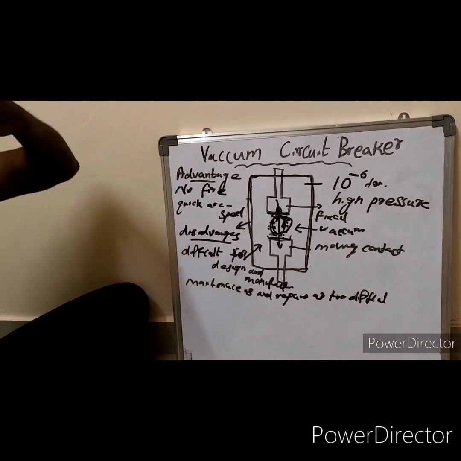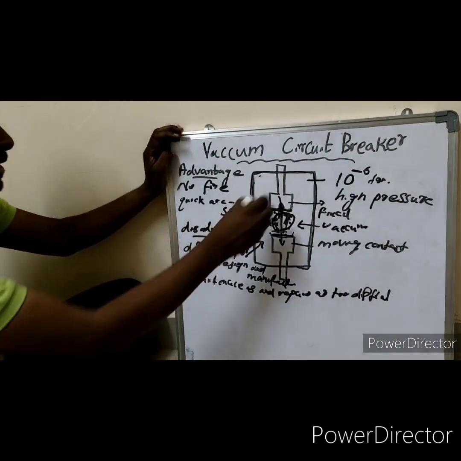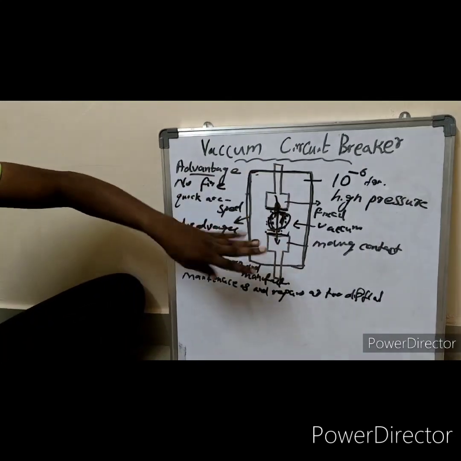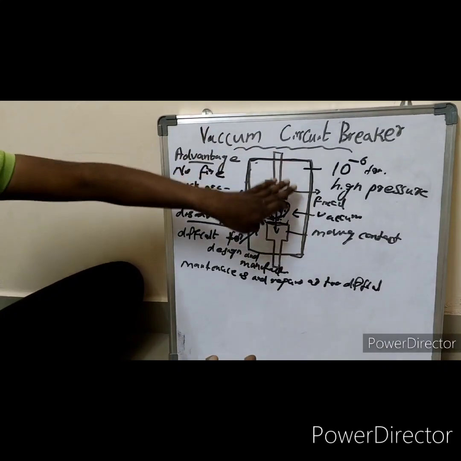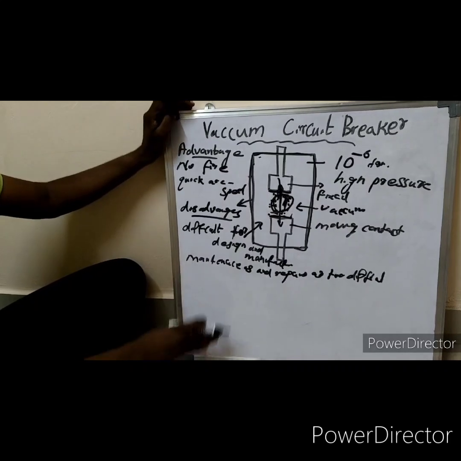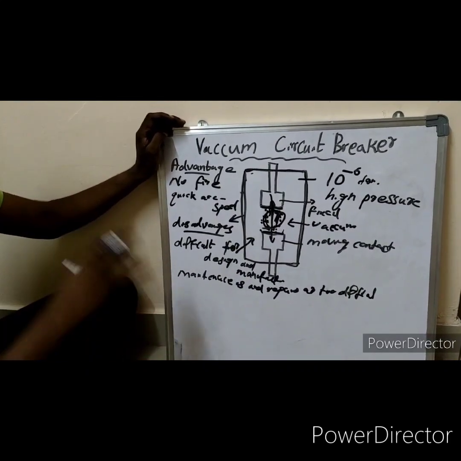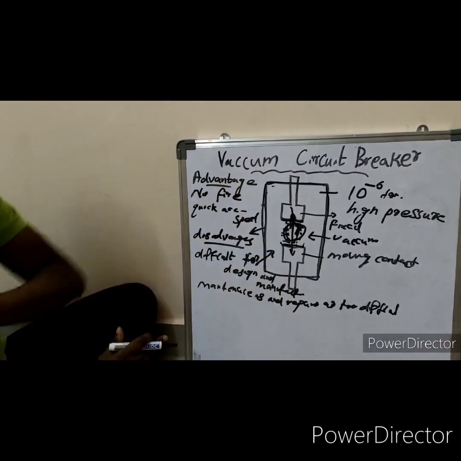Why are maintenance and repair difficult? We cannot open this chamber. If anything happens inside this chamber, we cannot repair it, because once it is opened, air will enter the chamber, and maintenance and repair is not at all possible. Hope you understand. Mostly, this was an overview of the vacuum circuit breaker.